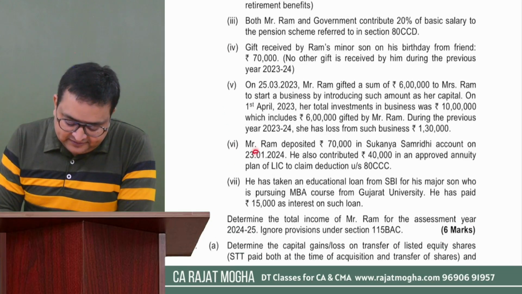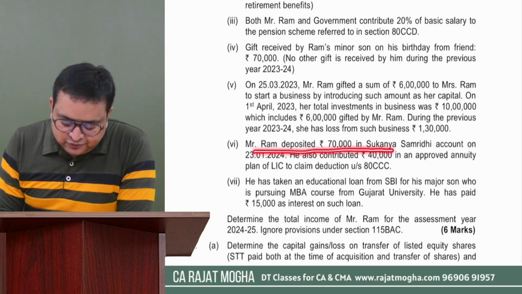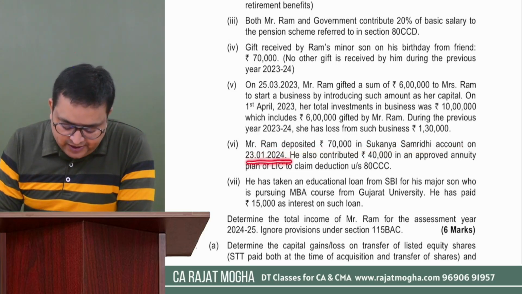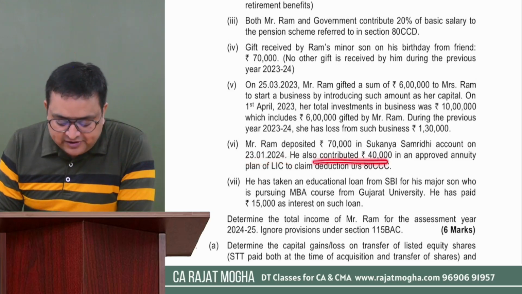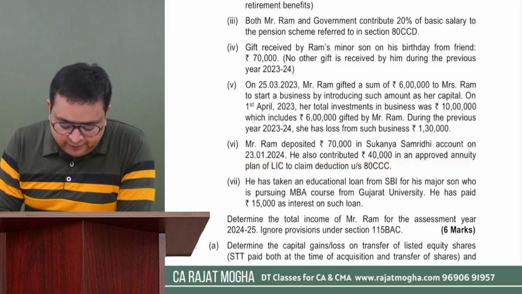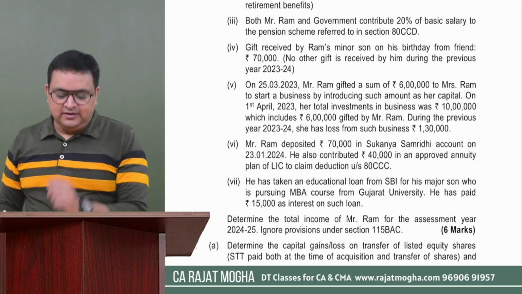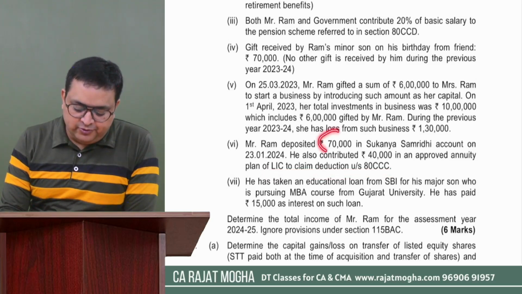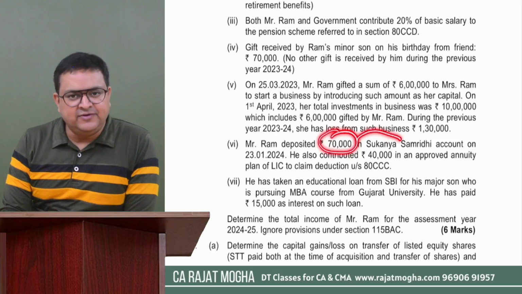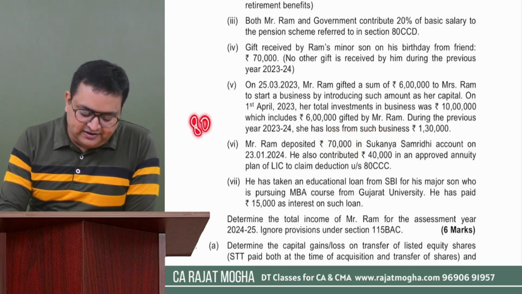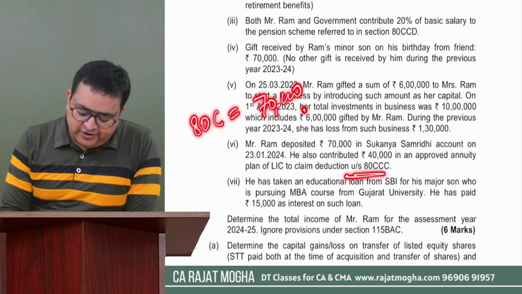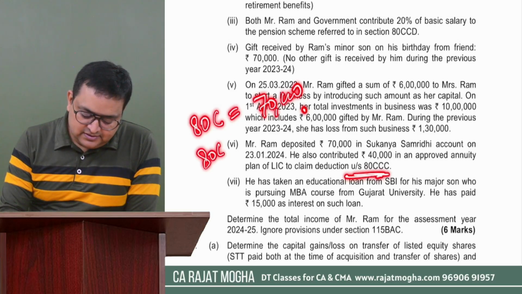6.6. Mr. Ram deposited 70,000 in Sukanya Samriddhi account on 23rd of January 2024. He also contributed 40,000 in an approved annuity plan of LIC to claim deduction under 80CCC. Okay. First of all, this person is contributing 70,000 in Sukanya Samriddhi. We understand 80C would be there. So for 80C, he can claim 70,000 deduction. And for 80CCC, it is given 40,000.